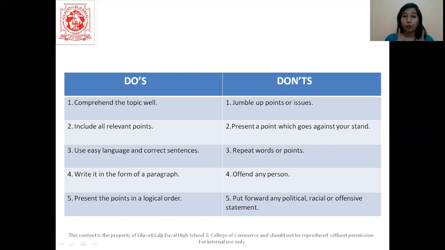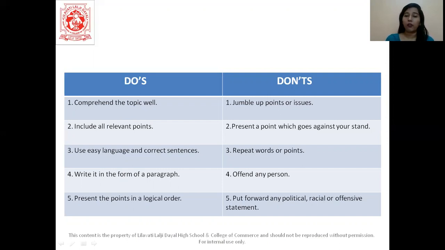This is very important. For the 10th standard students, this view counter view comes as an option along with a speech. So if you are not sure or not understanding the topic of view counter view, you can attempt the speech option also. That's much easier. Even though view counter view is smaller in terms of size compared to your speech, if you're not clear with the topic, then it is better you take up the speech writing option. But let us understand the topic so that it will be easier for you during examination also.